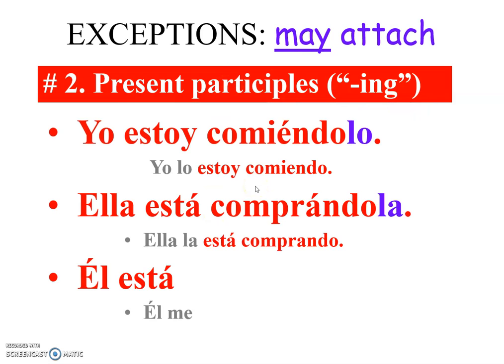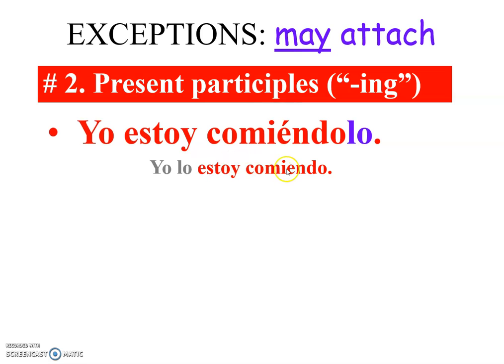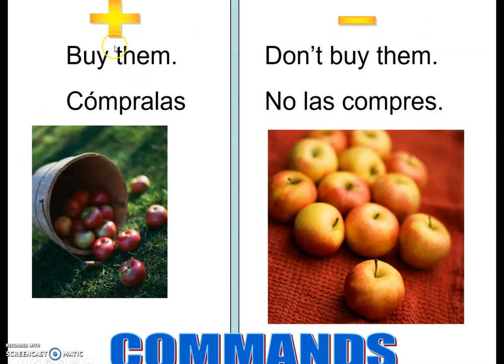So I am eating it: estoy comiéndolo, or lo estoy comiendo. And then at the very end of the video, I mentioned commands. An affirmative command means do it: cómpralas. Las is attached. A negative command, no las compres, goes in front. That's quite a bit harder.